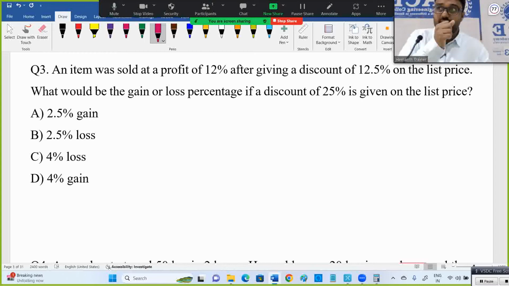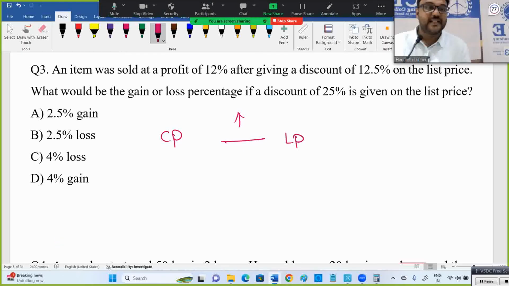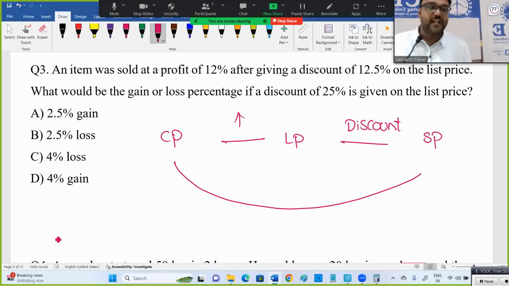But suppose same product, if I give 25% discount, whether I get profit or loss, if it is loss, what percentage it is? If it is gain, what percentage it is? This all no formulas. With formula, no way it will work out. You should understand the concept and then only you can handle. So what is the concept actually in profit and loss? First we'll purchase and the amount will be increased. Then we can call it like labeled price or list price or marked price. Then we'll give the discount and then we are selling. And depends on selling price and cost price, profit or loss will be decided. This is actually the concept.